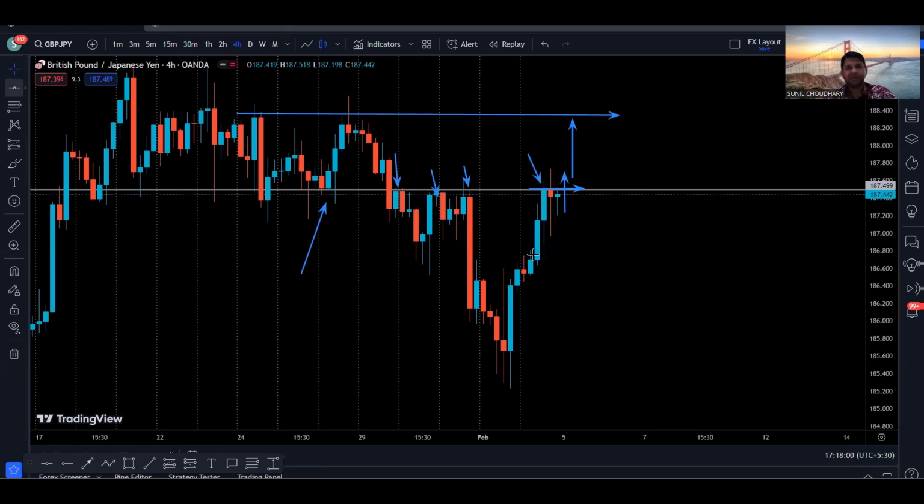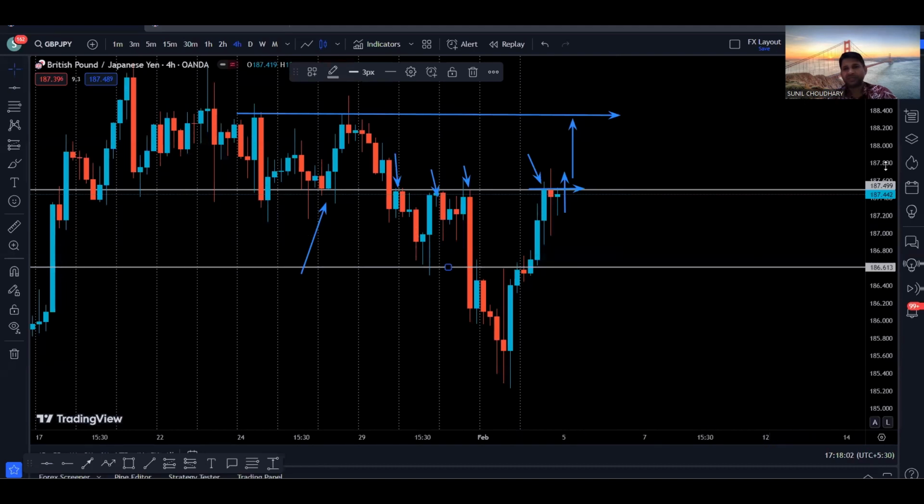At the same time, we also can see that this is also a level, right? We have support, we had resistance, right? So at the same time, if the price can come down, basically make a pullback, find support in this area, then there is a very high probability for the price to go up and retest this high created by the price. And again, as I mentioned, if you get a candle close above this level, there is a very high probability for the price to go to the next resistance, which is right here. So that is something on the 4-hour time frame.